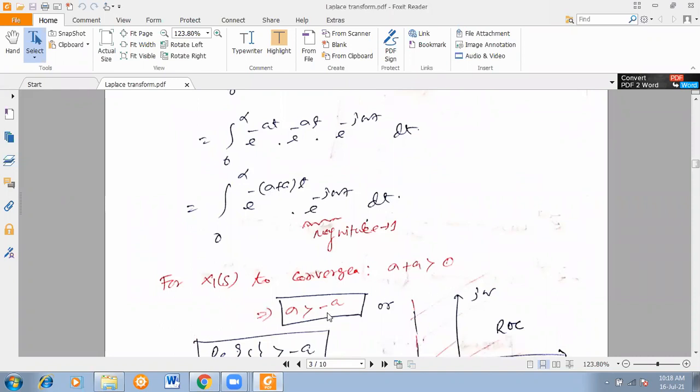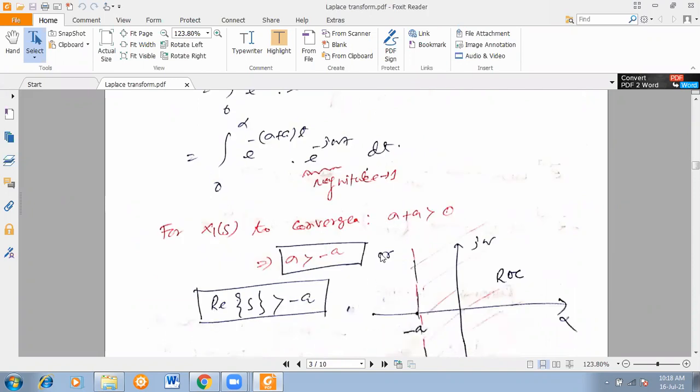Sigma should be greater than minus a. Sigma is the real part of s, so the real part of s should be greater than minus a. You can write either form. Before moving further, please tell me whether it is understandable from your side.